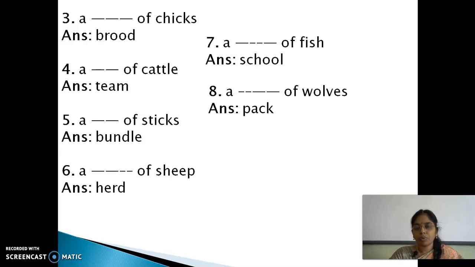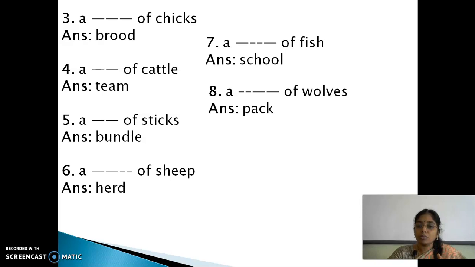When you are working, you come across many objects, so find out the collective noun for each object. For keys, a bunch of keys. Flowers also take a bunch of flowers.